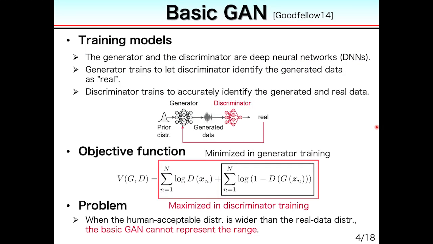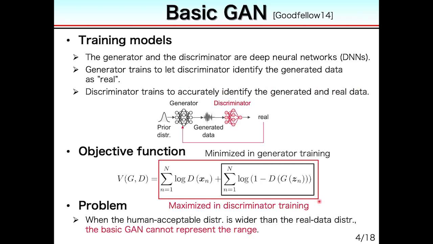First, let me review the basic GAN. The basic GAN has two models, a generator and a discriminator. These models are deep neural networks, DNN for short. The input of the generator is a random variable sampled from a known probability distribution, and the input of the discriminator is real data or data generated from the generator. The generator is trained to let the discriminator identify the generated data as real. The discriminator is trained to accurately identify the generated and real data.